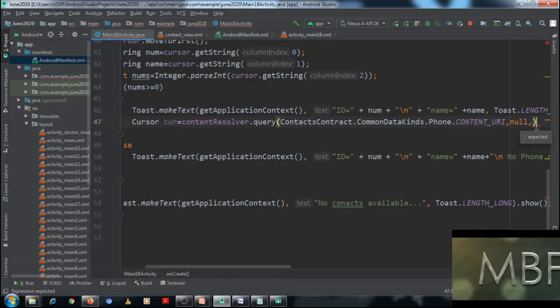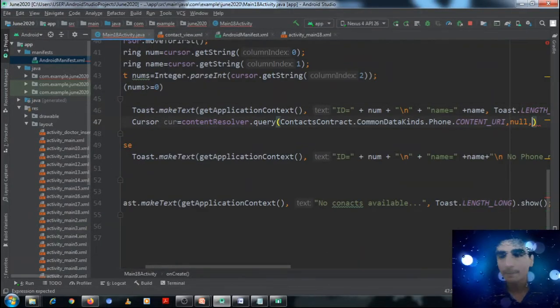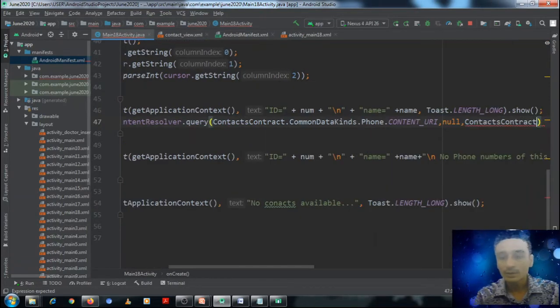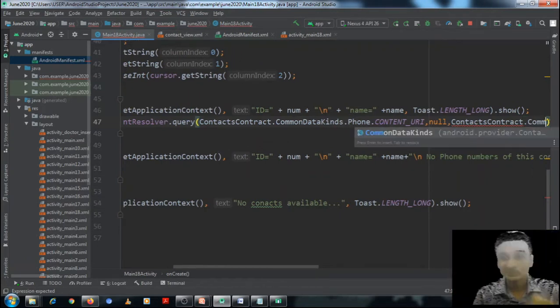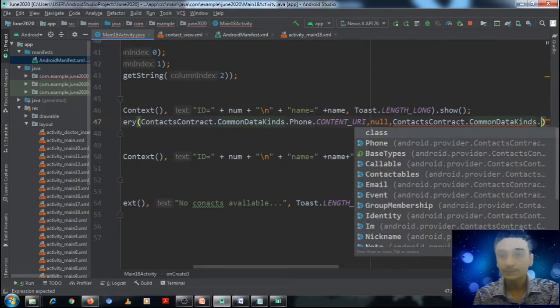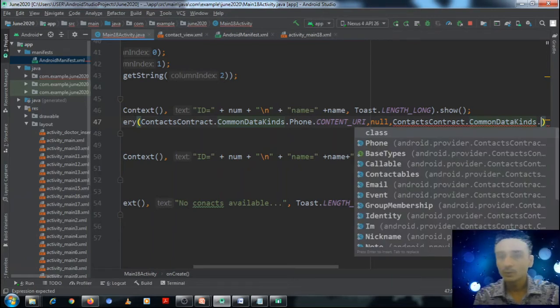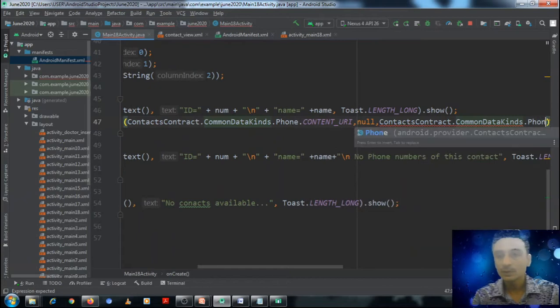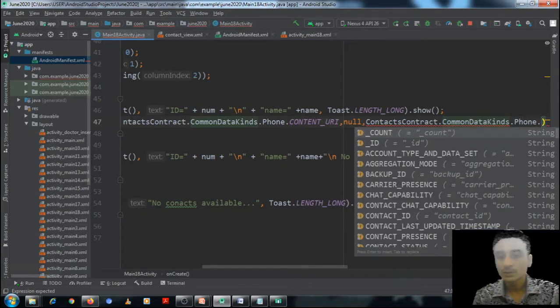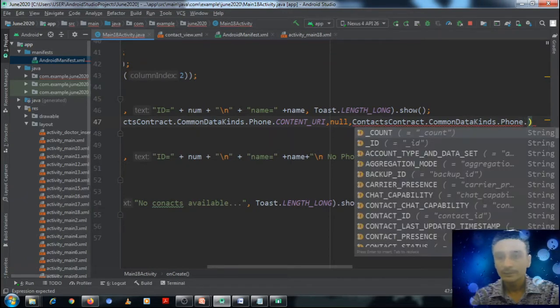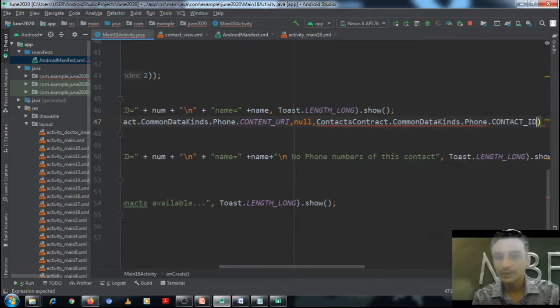Okay, we should write the criteria as ContactsContract.CommonDataKinds.Phone.CONTACT_ID.